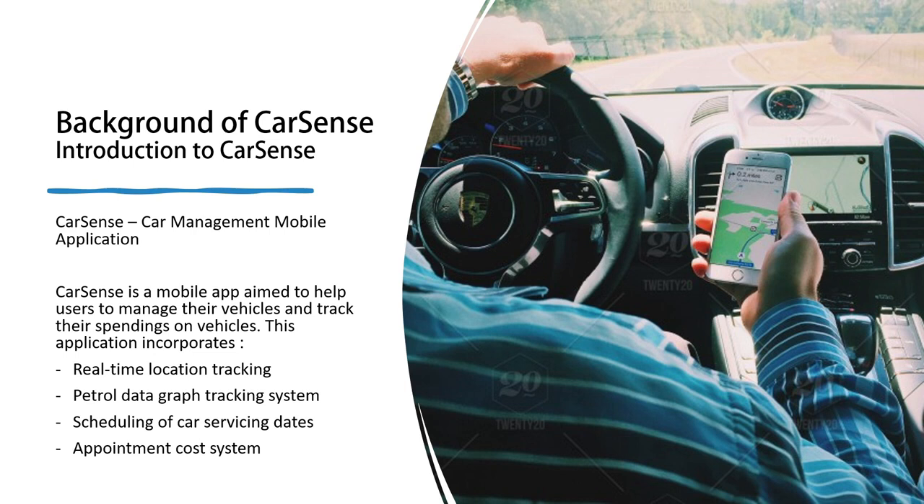So, what is CarSense? CarSense is essentially a car management mobile application. CarSense is a mobile app aimed to help users manage their vehicles and track their spendings on their vehicles. So of course, it incorporates real-time location tracking, a petrol data graph tracking system, scheduling of car servicing dates, and of course the appointment cost system.